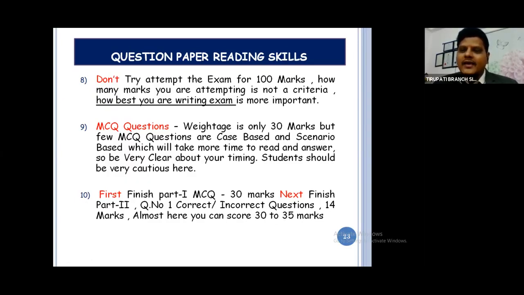The 14 marks question you are writing. Almost you can score 30 to 35 marks from these 2 areas. From MCQ questions you are going to score some 20 to 25 marks. Then here, out of 14, you can easily score some 10 marks. Done, 35 marks. You almost reach your passing level. Now, our strategies do not work out for this; for this, only concept clarity is needed, for writing MCQs and correct or incorrect questions.